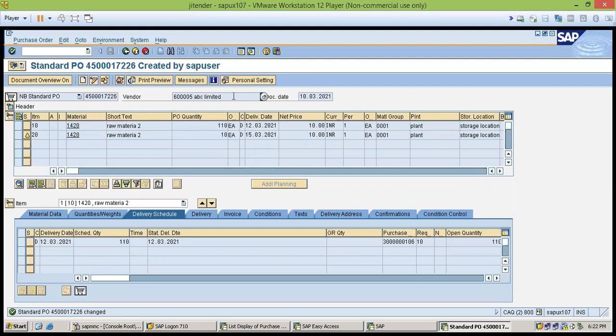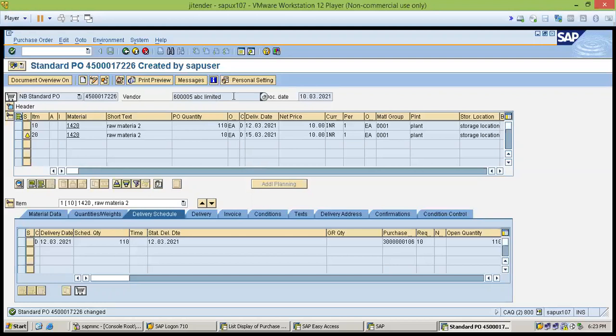Some organizations do the gate entry, where security people record it in their register. In SAP it is not standard, because every organization has its own process. Some companies directly receive the goods into SAP, and some do a first-level check at the entry of the material.